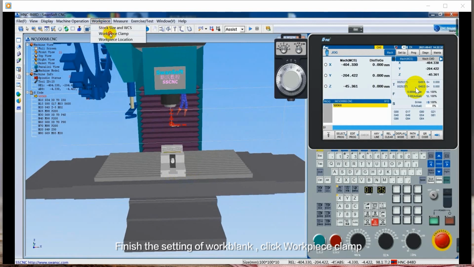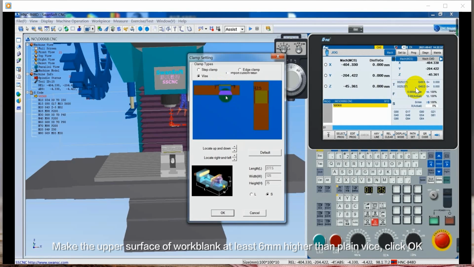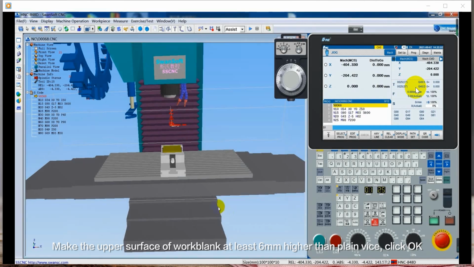Click Workpiece Clamp. Click Locate Up and Down. Make the upper surface of the work blank at least 6 mm higher than the flange nose plier. Click OK.